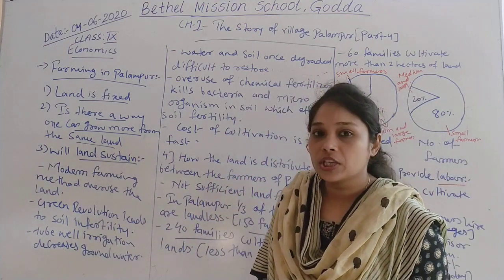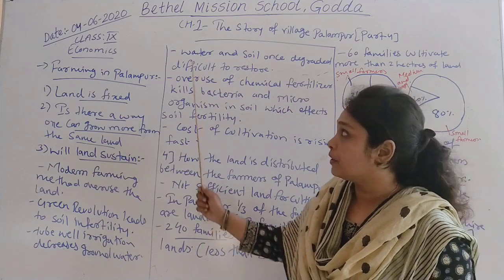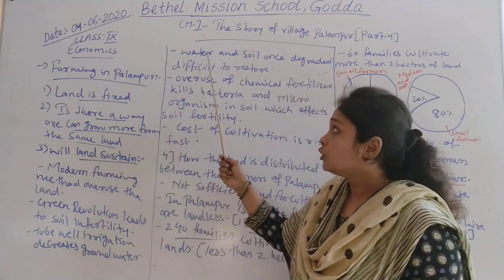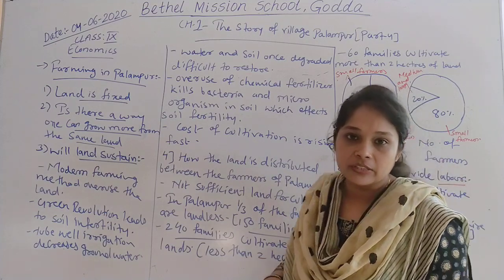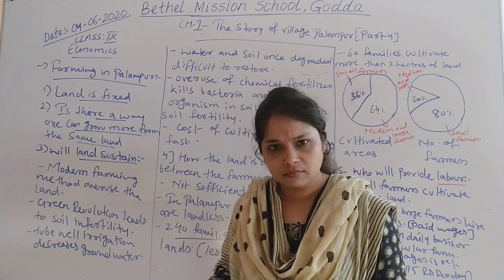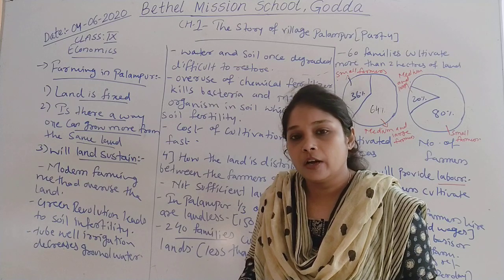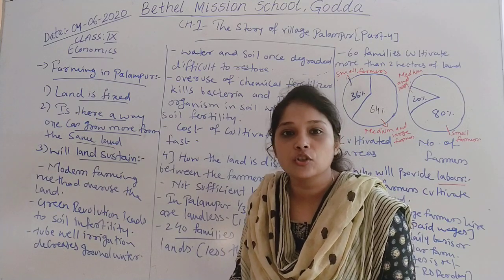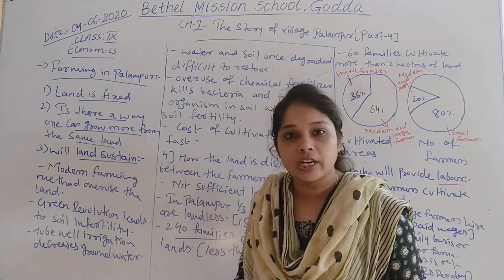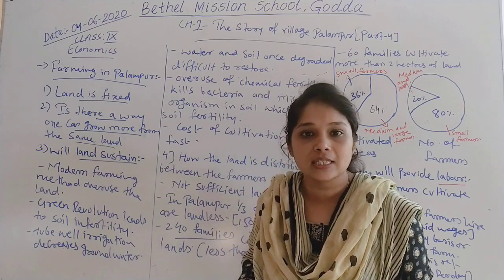Today we are on the fourth session of this particular chapter, which is class 9th economics, chapter 1, the story of village Palampur. As in our last videos we have seen that village Palampur is a hypothetical village on the basis of which, by taking the example of that particular village, we are learning about the economic system.